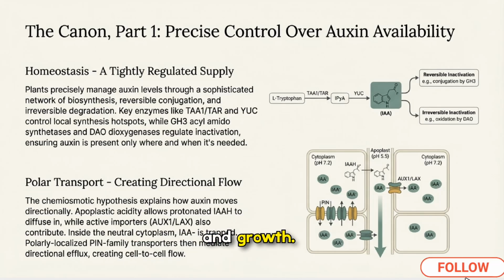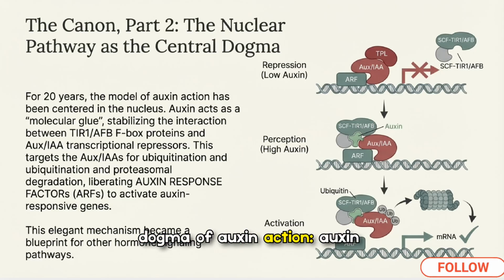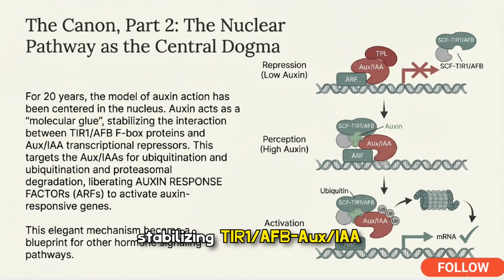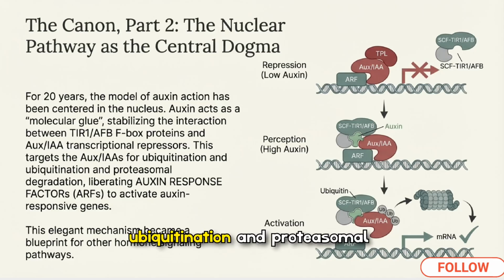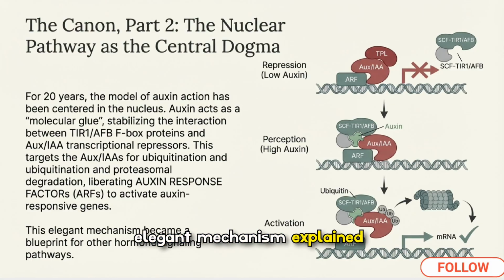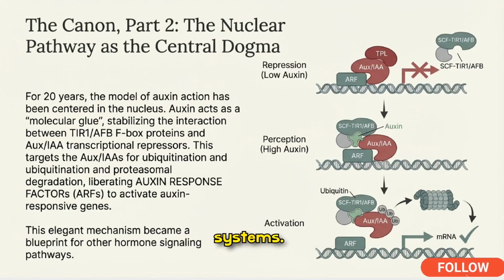patterning and growth. For many years, the nuclear pathway reigned as the central dogma of auxin action. Auxin acts like a molecular glue stabilizing TIR1/AFB and AUX/IAA interactions, triggering AUX/IAA ubiquitination and proteasomal degradation, which frees ARF transcription factors to activate auxin-responsive genes. This elegant mechanism explained transcriptional responses and even served as a blueprint for other hormone signaling systems.